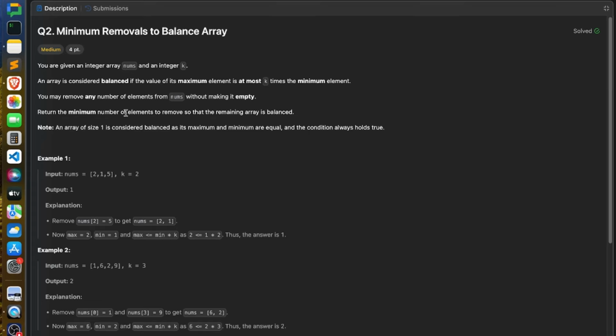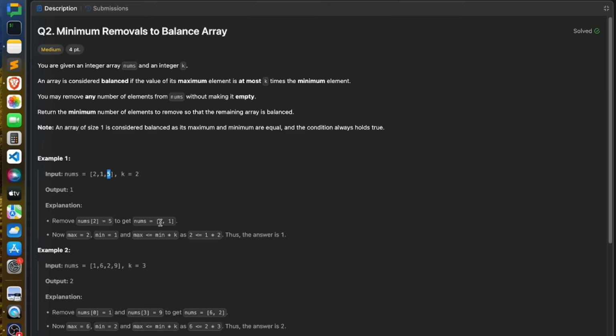Now you have to return the minimum number of elements you have to remove so that the given array becomes a balanced array, right? For example, you are given 2, 1 and 5 and k is equal to 2. So if you see here, your max element is 5 and minimum element is 1, and min element into k, which is 2. So your max element is greater than the minimum element into 2, right? 5 is greater than 2. So you have to remove one element, right? So once you remove 5, so we have to remove 5 here.